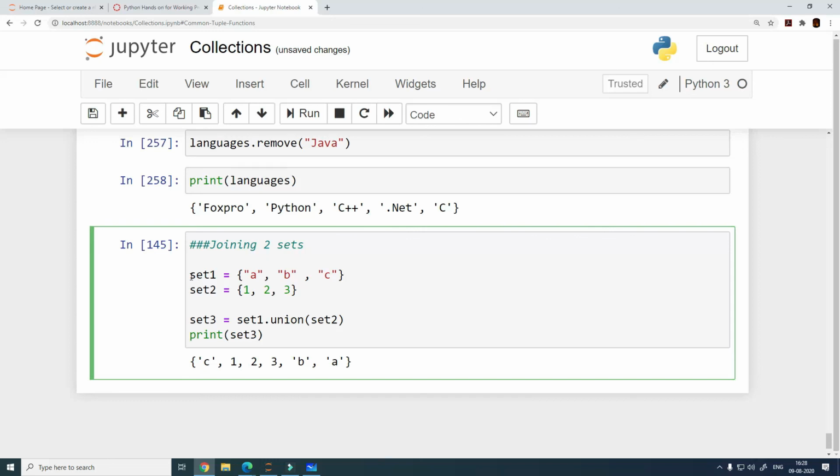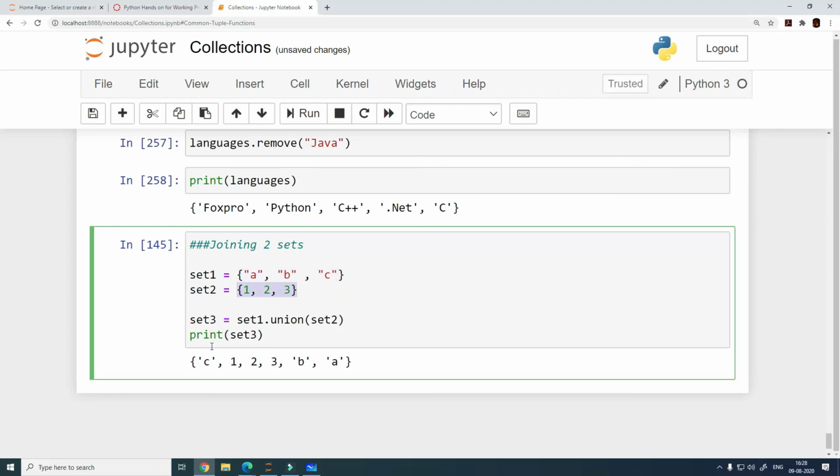So we have defined two sets. Set 1 contains ABC, set 2 contains A, 1 to 3, and when we write set 1 dot union and pass set 2, then actually we are creating a new set, which is a union of first set and second set, right. And what does a union do? Union will bring in all the unique elements from both the sets, right.